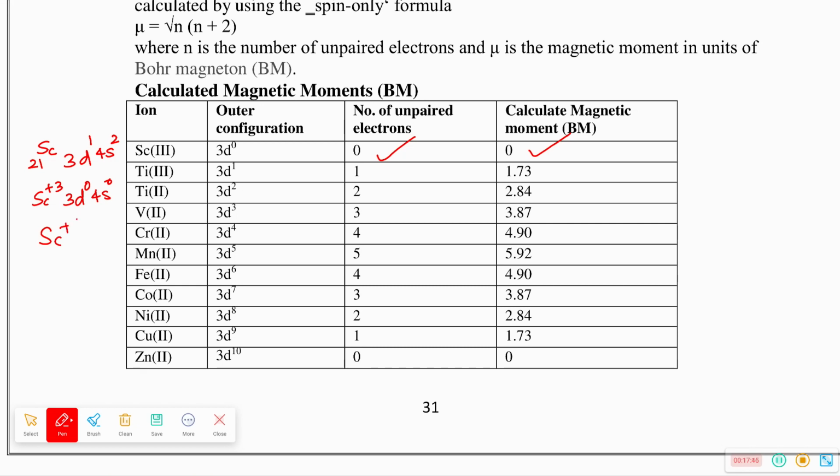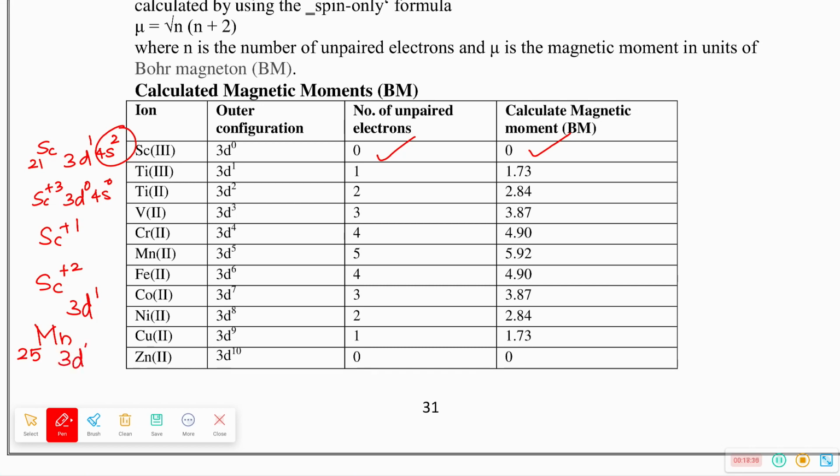I'll write another example. It is scandium plus 1. How many unpaired electrons are there? Scandium plus 1 means 1 electron is lost, from which orbital? S orbital. Remaining how many unpaired electrons? 2. 2 unpaired electrons means what is the value? 2.84. Scandium plus 2, 2 electrons will go. Remaining it is 3d1. How many unpaired electrons? 1. So what is the value of magnetic moment? 1.73. Clear?